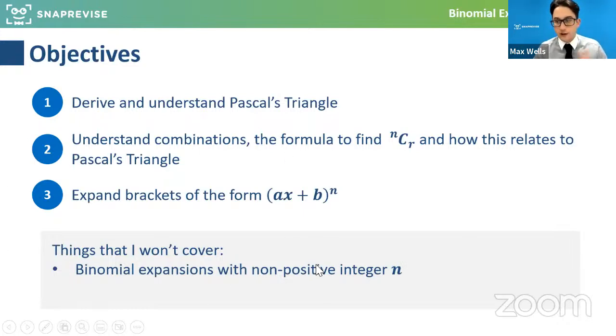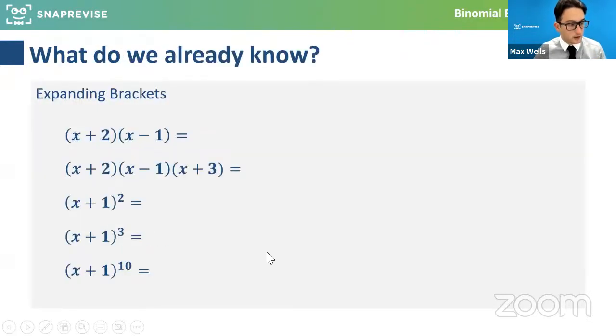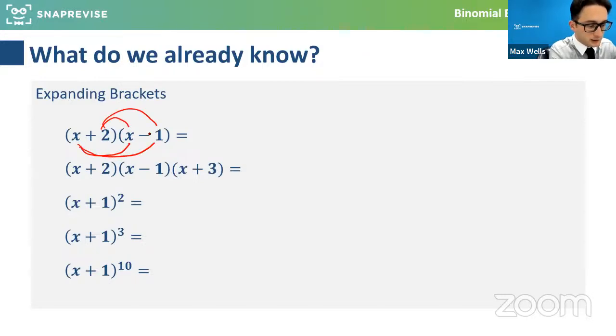We're not going to look at the year 13 part of this, but it will give you a really good insight into how this topic will evolve and grow throughout the A-level course. So here we go. To start with, if we just look at expansions of brackets that maybe we've done before, for example, the first one, you might have used a method at GCSE that a lot of people call FOIL: first, inner, outer, and last.